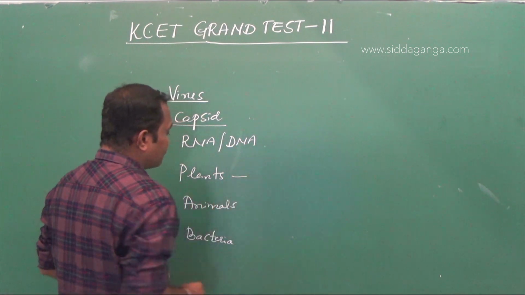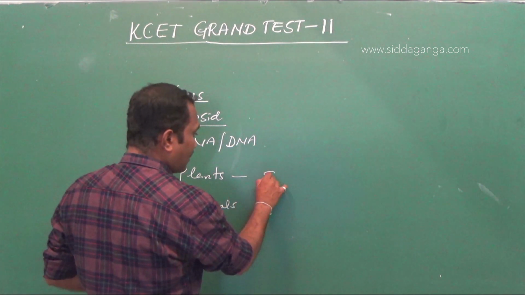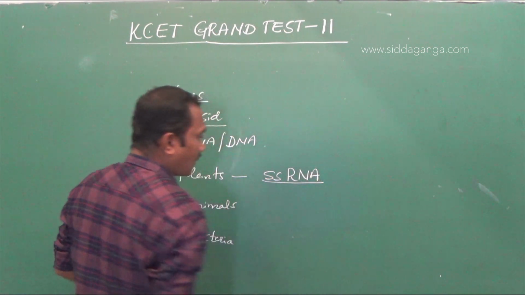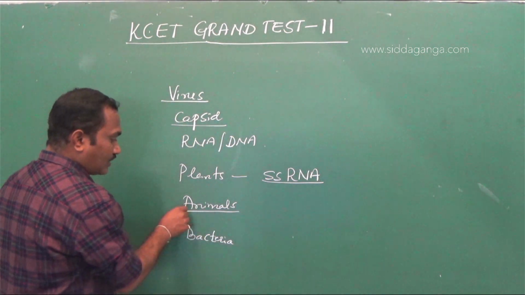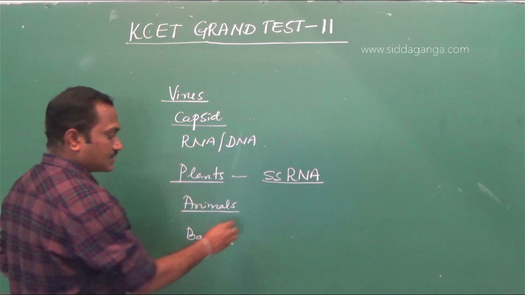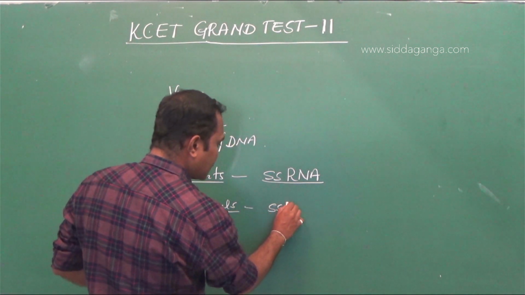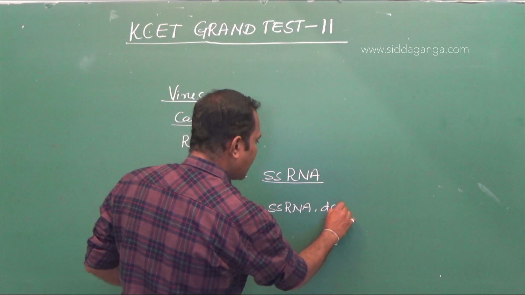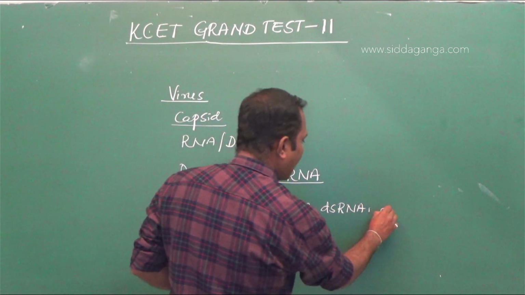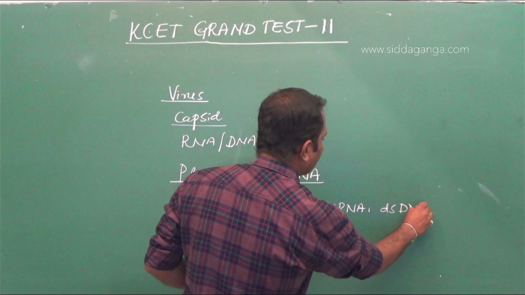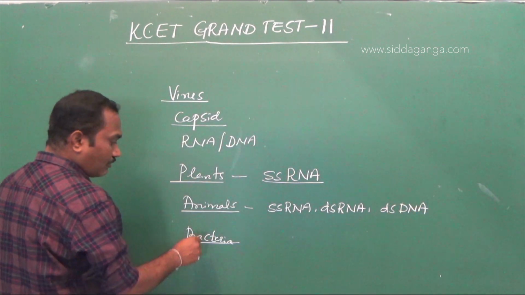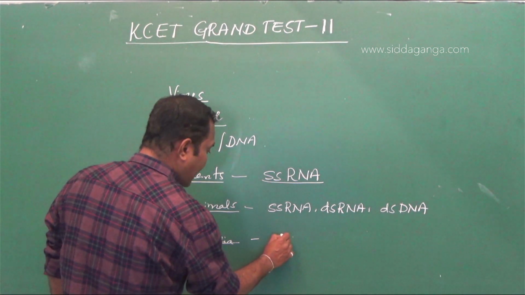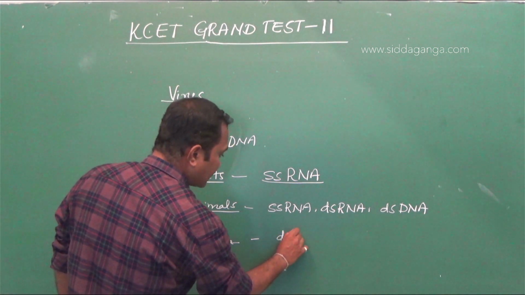The viruses which infect plants generally contain single-stranded RNA. The viruses that infect animals may have either single-stranded RNA or double-stranded RNA, or double-stranded DNA. And the bacteriophages, the viruses that infect bacteria, in general have double-stranded DNA.